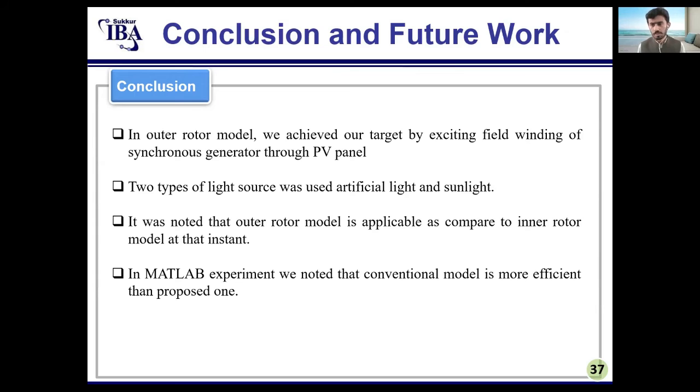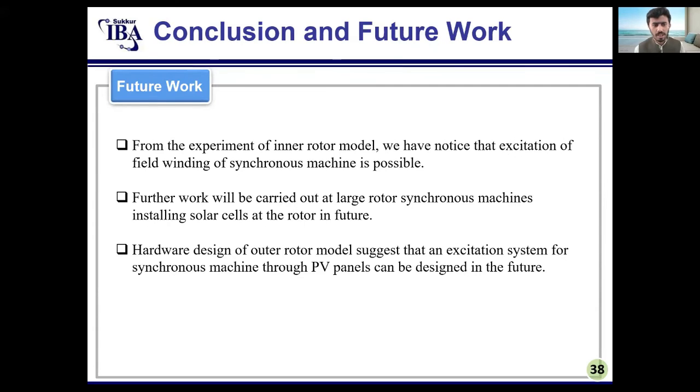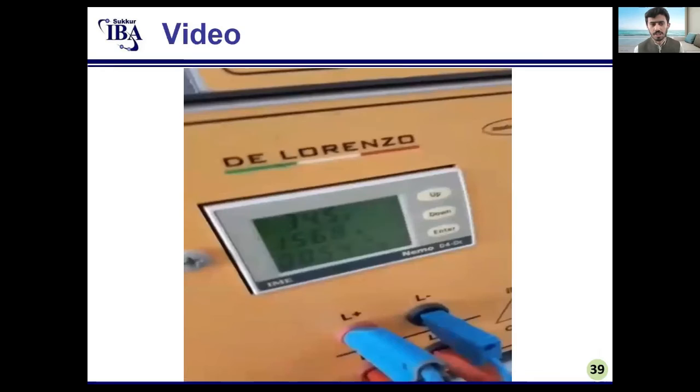We noted that the outer rotor model is more applicable as compared to the inner rotor model. In the MATLAB experiment, we noted that the conventional model is more efficient than the proposed one. In future work, from the experiment on the inner rotor model, we have noticed that excitation of the field winding of a synchronous machine is possible. Further work will be carried out on a large synchronous machine, installing solar cells on the rotor. Hardware design of the outer rotor model suggests that an excitation system for a synchronous machine through PV cells can be designed in the future.